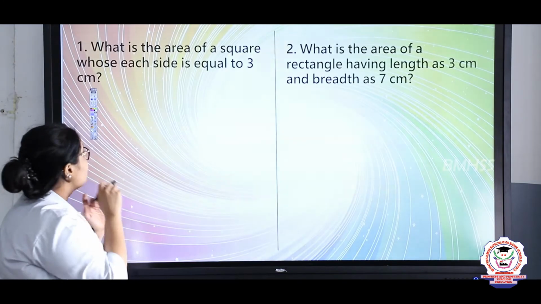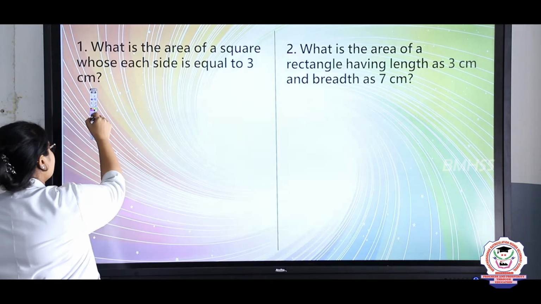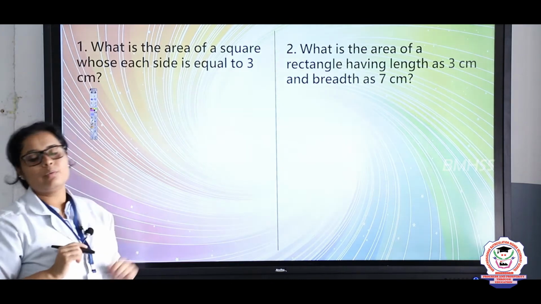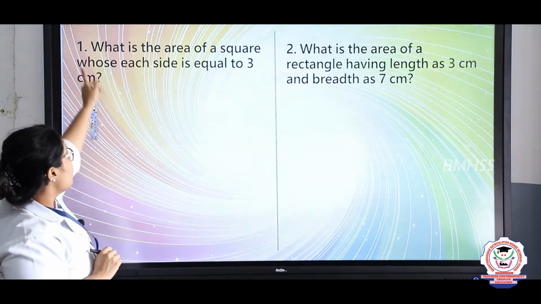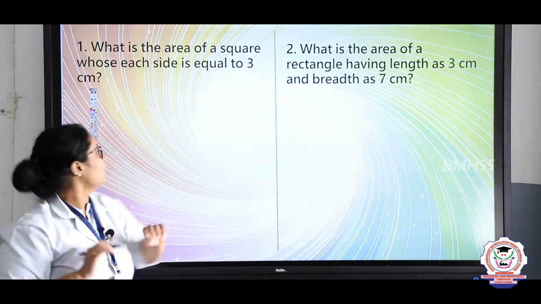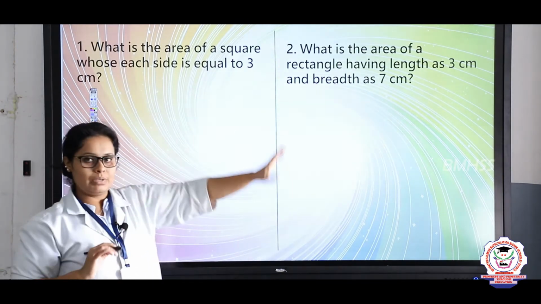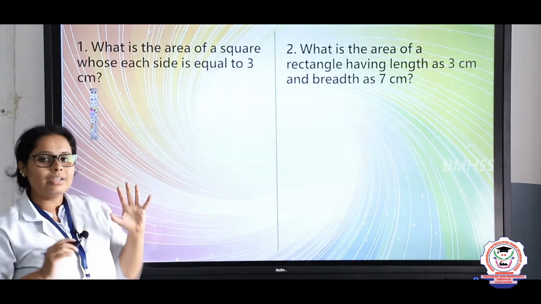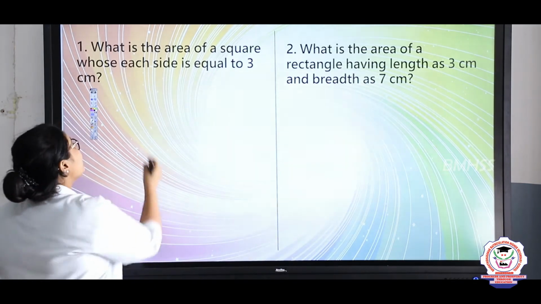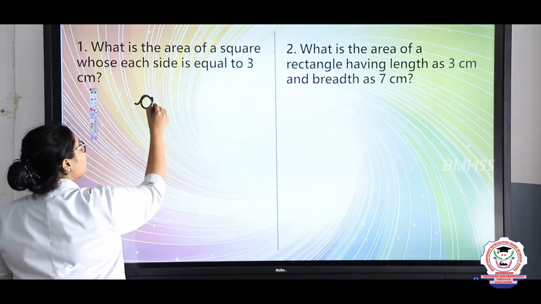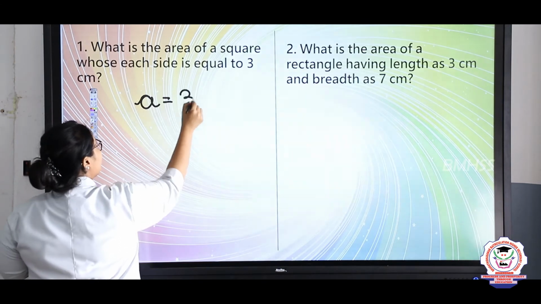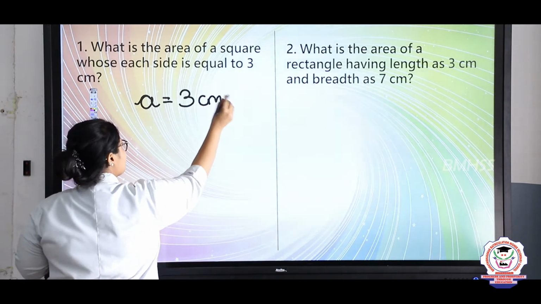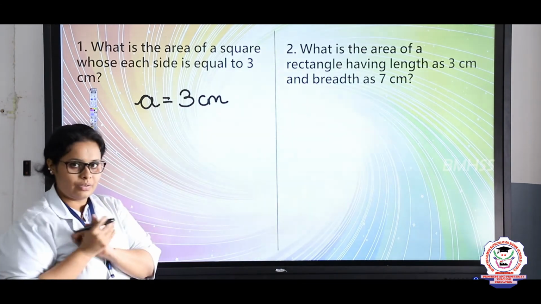Okay, so this is the first problem. First read the question. What is the area of a square whose each side is equal to 3 centimeter? Here they told you it is a square. And what is the area? The side is equal to 3 centimeter. Now we have to write the formula.